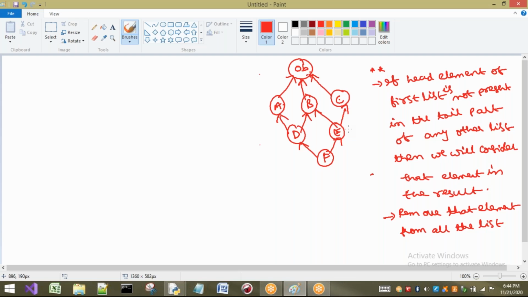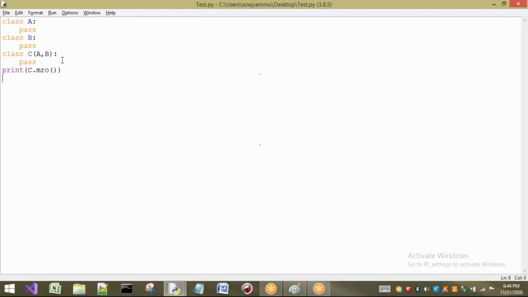So first I have to find what? First I have to find the linearization of A, otherwise I can say MRO of A. So for this diagram, first I will write a code and I will show you what the result is, so that whether we are getting that result or not, we can understand clearly. So I will write a code for this one. How can I write? First ABC are there. So ABC are already here. So I will remove this one. Just ABC classes are there. Okay. I will write a pass statement here.